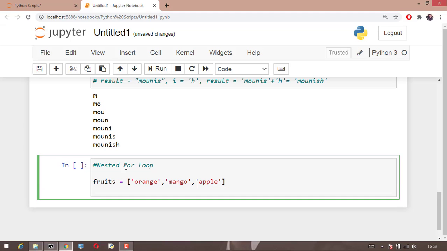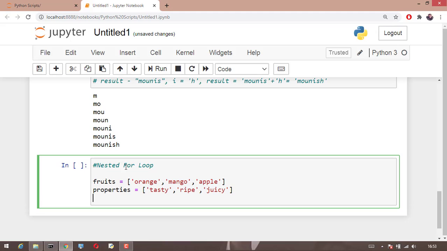And let us say properties of the fruits. Basically I'm mentioning the properties of the fruits. Let us say the fruit is tasty, it is ripe and it is juicy. So I took out some fruits and I took some properties. Now what I want to do is enlist every property with each fruit. Means it's a tasty orange, tasty mango, tasty apple, and then it's a ripe orange, ripe mango, ripe apple. Like that, I want to print out every property with its fruit.